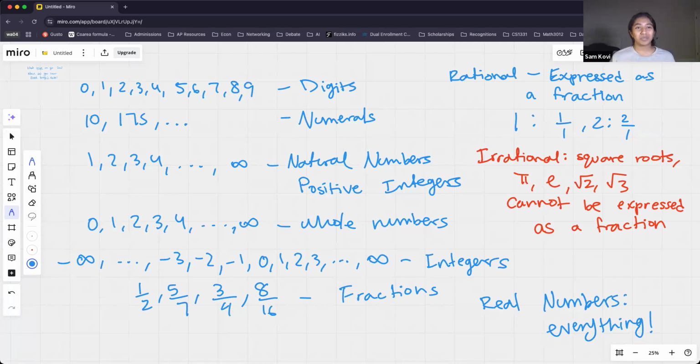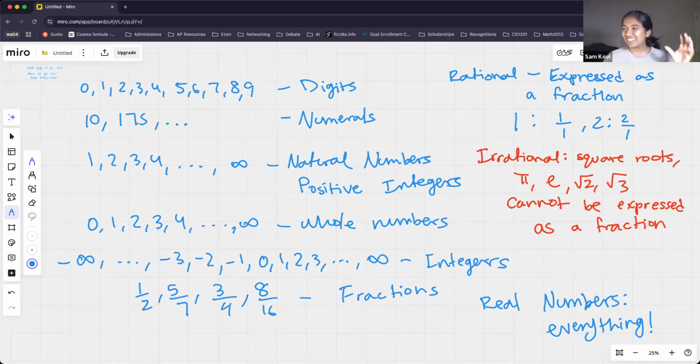Now there is one more group beyond real numbers. Those are the complex numbers. So the complex numbers are made up of real and imaginary parts. And this one doesn't pop up as much in number sense, but I just want you guys to be aware because they do pop up in math. So complex numbers, you can't see them. They're imaginary. They're made up of imaginary parts.